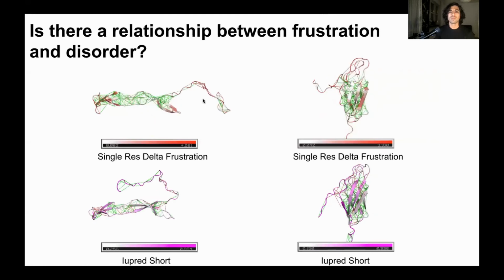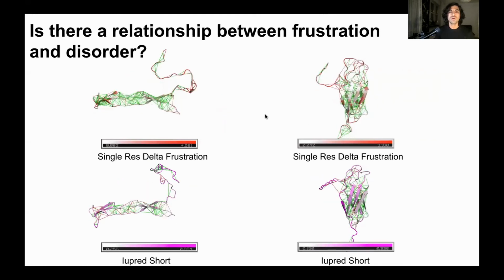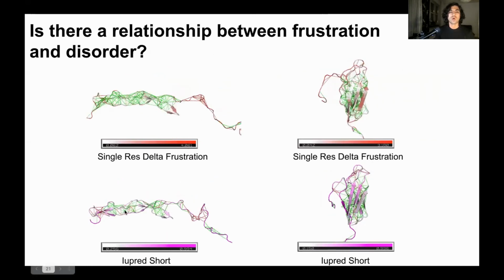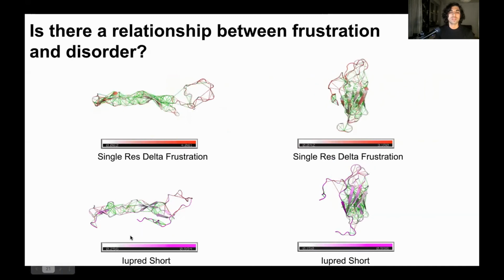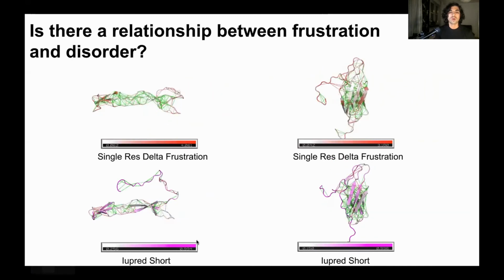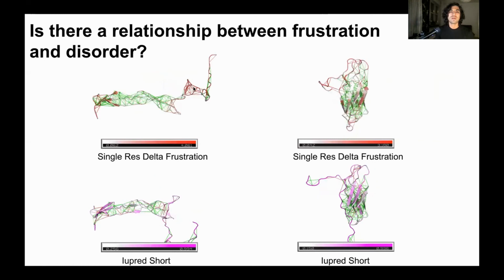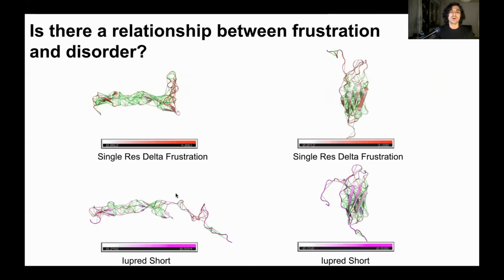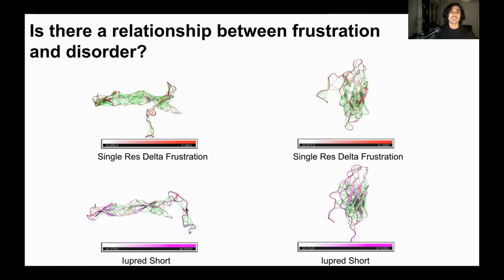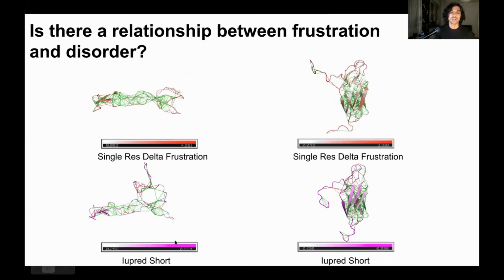If we go back to the movies which I showed before, and we compare now in the backbone, we are showing the IUPRED prediction as a color. We can see that the regions that are more mobile and more frustrated also correspond to the regions that are more disordered according to IUPRED.